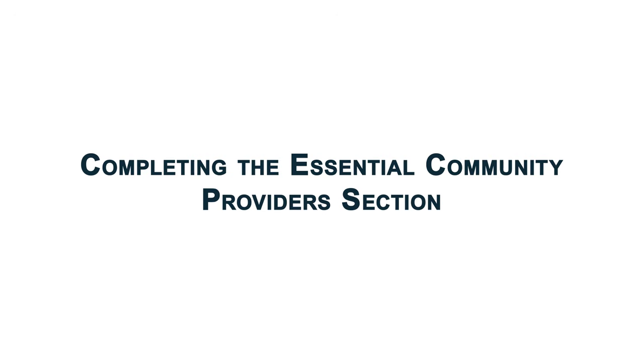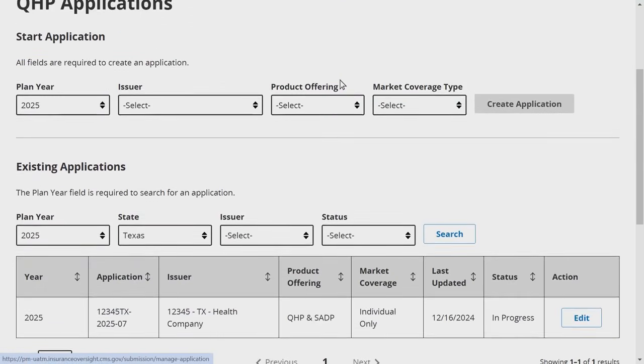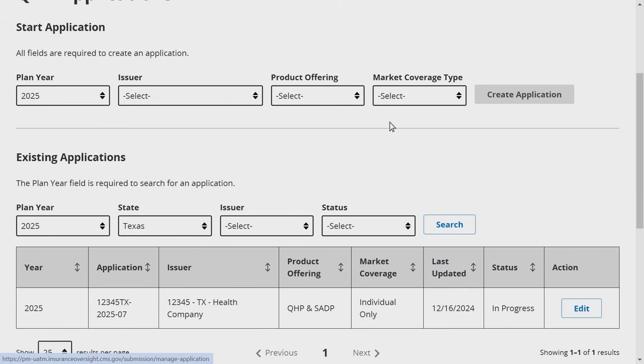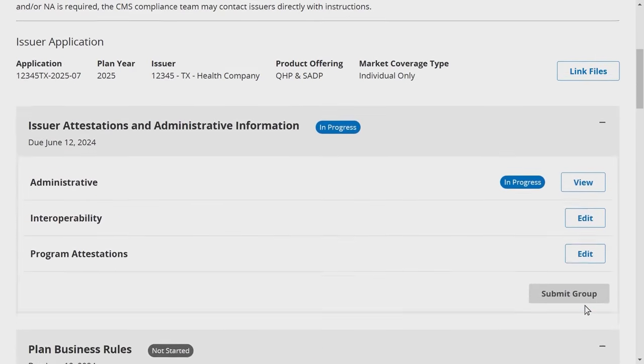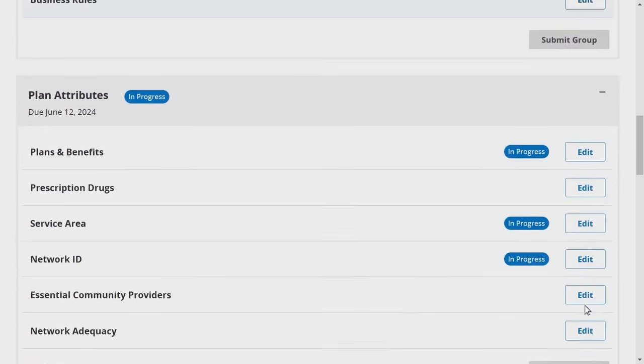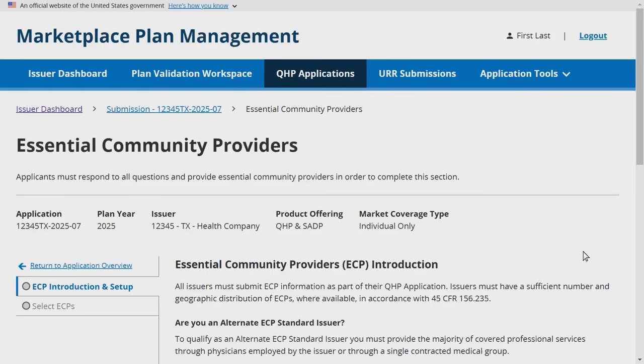Now let's walk through how to complete the Essential Community Providers section of the Plan Attributes group within the MPMS module. To begin, navigate to the QHP Applications page within the MPMS module and select Edit from the Action column for the relevant application. This will take you to the Application Overview page. From the Application Overview page, navigate to the Plan Attributes group and select Edit for the Essential Community Providers section to proceed to the ECP Introduction and Setup page.